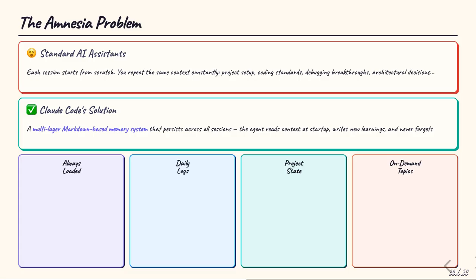The amnesia problem is real and expensive. Every new session with a standard AI assistant means re-explaining the project structure, restating the coding standards, and re-providing context about recent debugging breakthroughs. Claude Code addresses this with a hierarchical memory system, where different kinds of knowledge are stored at different layers. Some things are loaded every session. Others are written by the agent itself when it discovers new information. Others are loaded on demand when relevant. As a result, the agent behaves like a team member who actually remembers what happened last week.